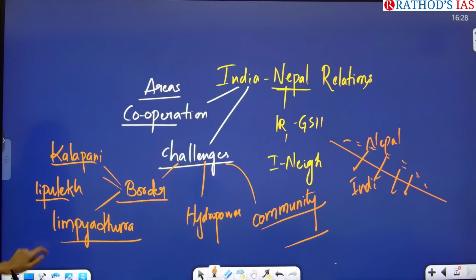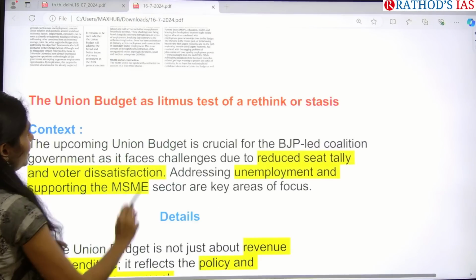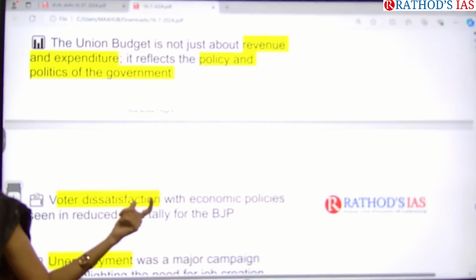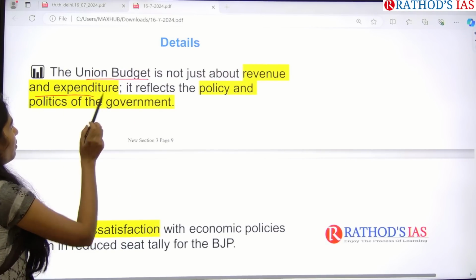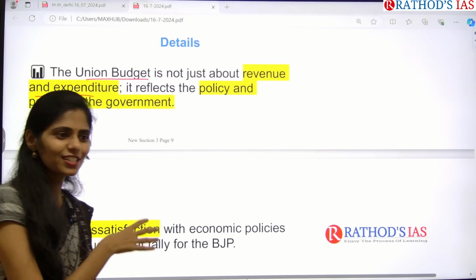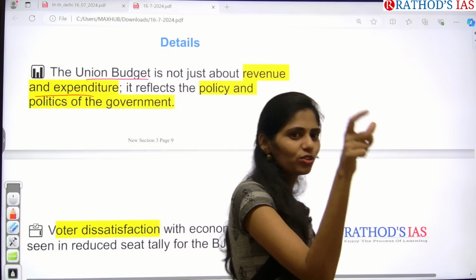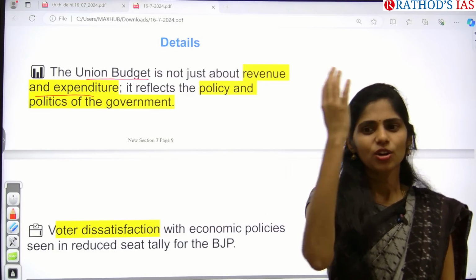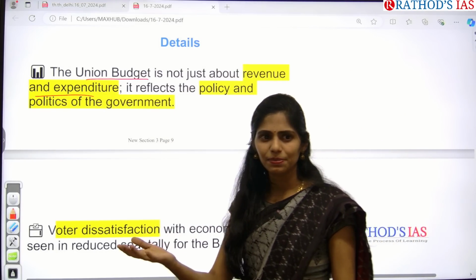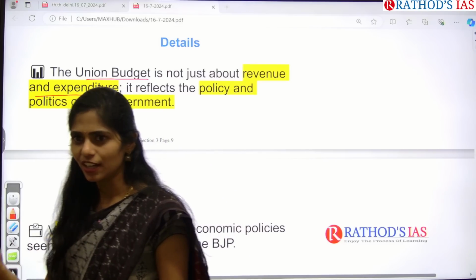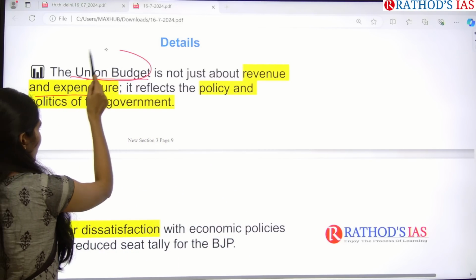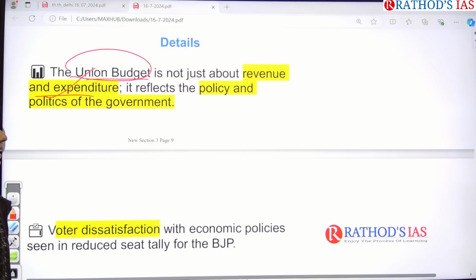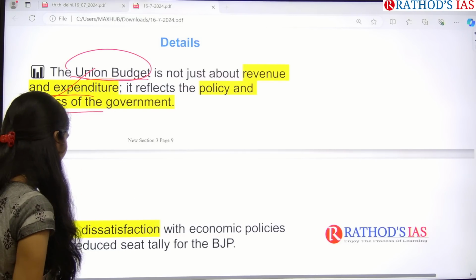Okay, let us see this in detail and let us see what this article is talking about. Union budget is not about just revenue and expenditure. Normally when we discuss union budget, we discuss one flow chart: revenue and expenditure, capital expenditure, revenue expenditure, like that. Here this article is saying that now this union budget is not about just revenue and expenditure. It will reflect the policy and politics of the government now.